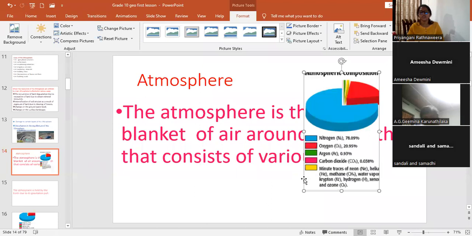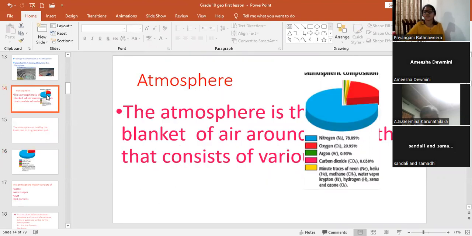Nitrogen percentage? 78. Yes. Nitrogen 78.09, oxygen 20.95, argon 0.93, carbon dioxide 0.03, ozone 0.0006. Remember ozone too.